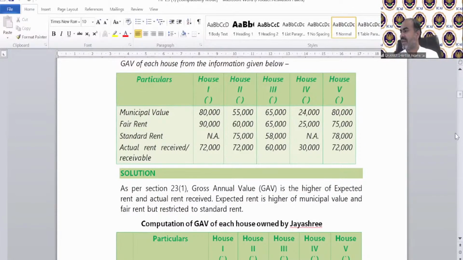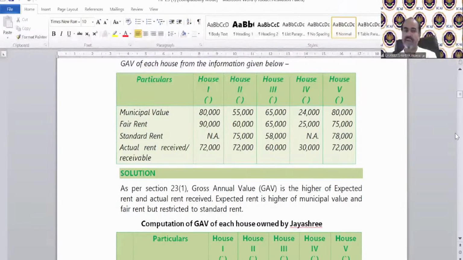Okay, Dhyanesh is saying in case of deemed let out property, then GAV is expected rent. Is it correct? Yes, of course, because we need not calculate step number 3 in case of deemed let out property. So whatever will be the lower value, that means expected rent, that is going to be your, of course, GAV. So the correct answer of the first question, how will we solve it?